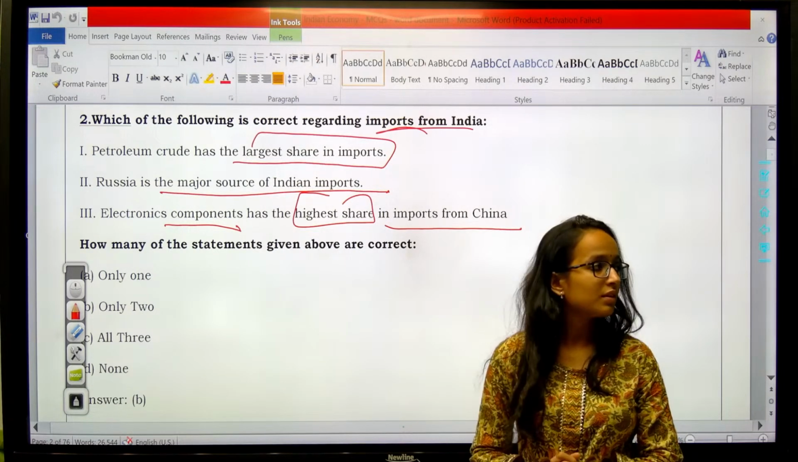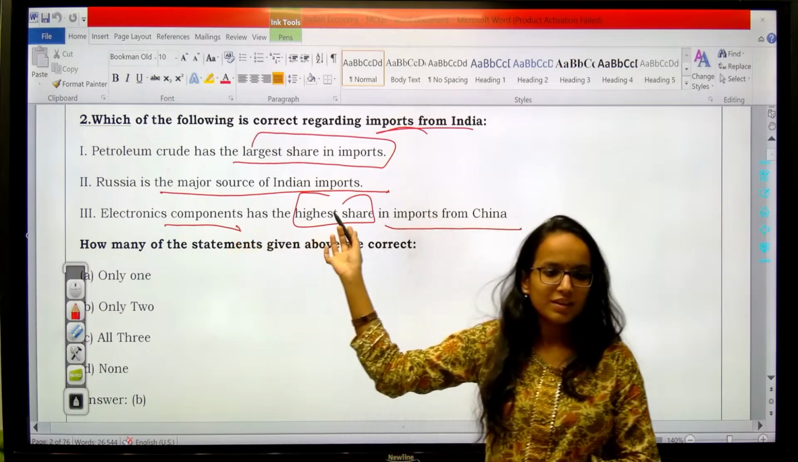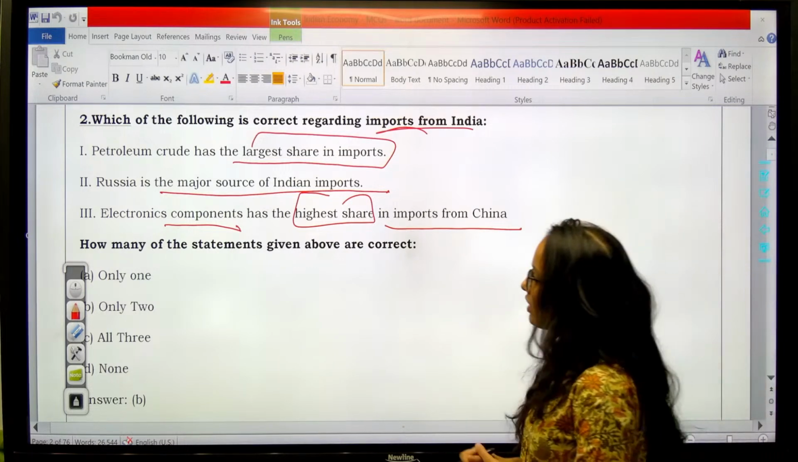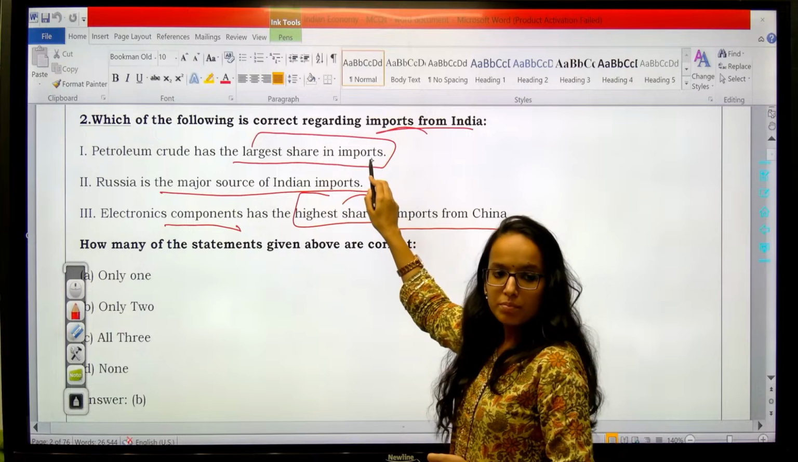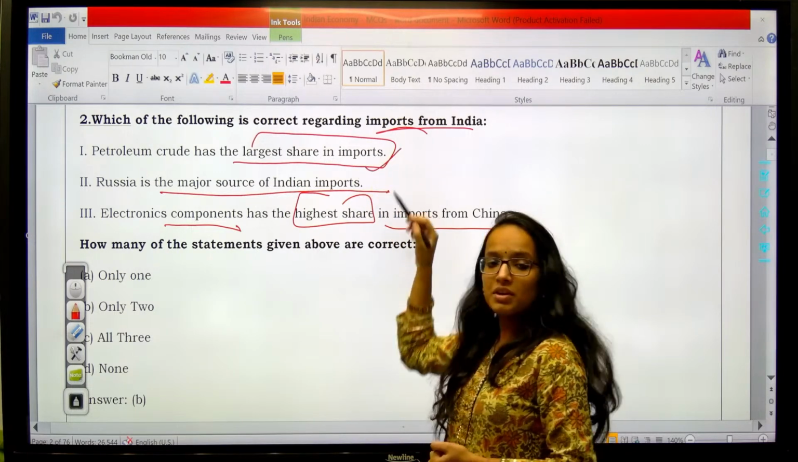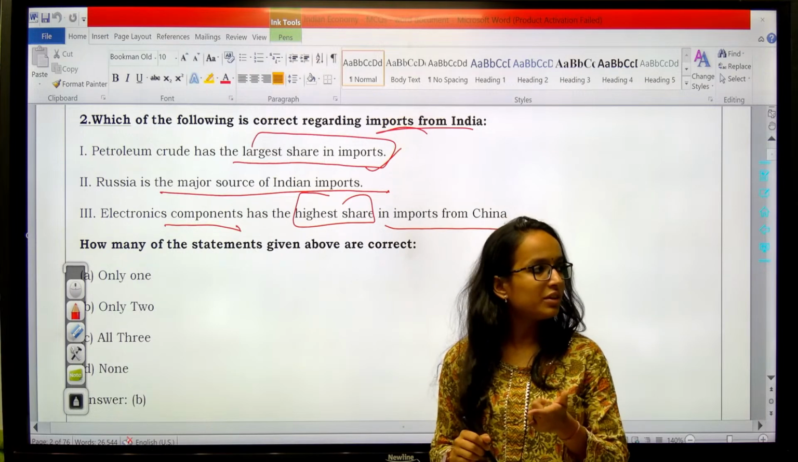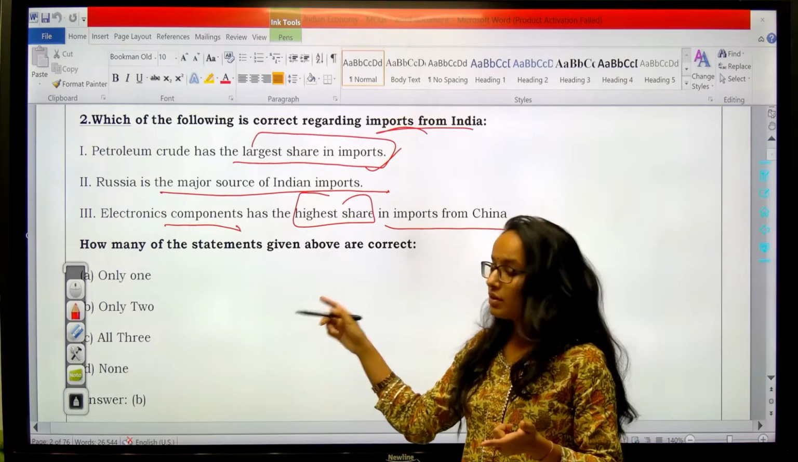Any answers? What do you think should be the answer? A, B, C? So here if you see this statement, petroleum crude has the largest share in imports. Yes, as you all know, 1 and 3 are correct. Okay, so answer should be B, right?